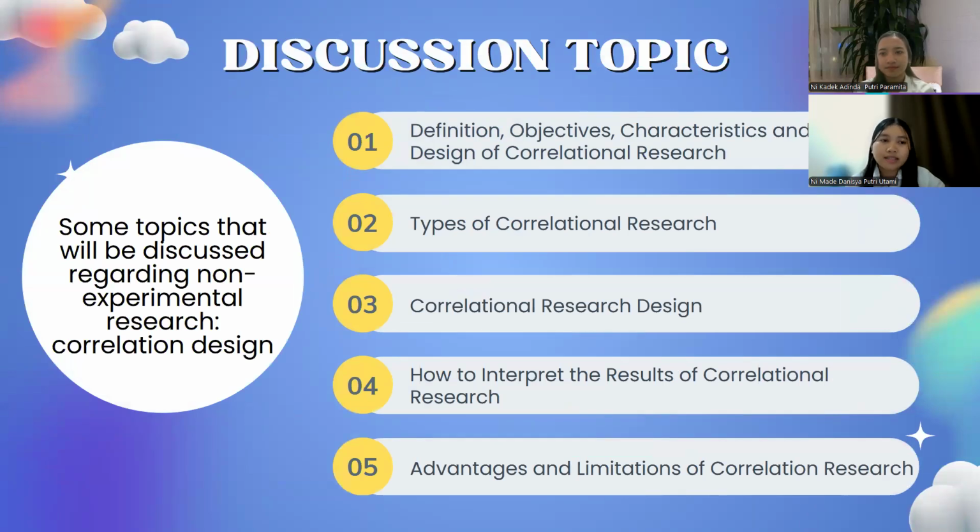Some topics that will be discussed regarding non-experimental research correlation designs include: the first is definition, objective, characteristic, and basic design of correlational research. Second is types of correlational research. Third is correlational research design. Fourth is how to interpret the results of correlational research. And the last is advantage and limitation of correlational research.